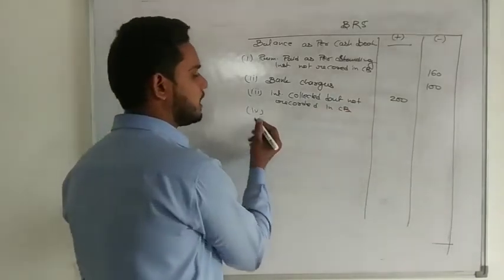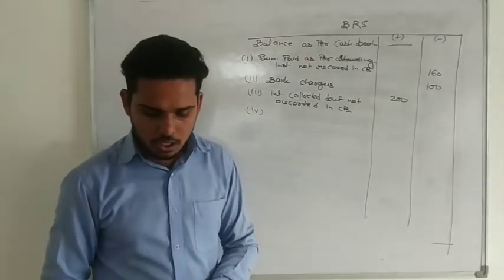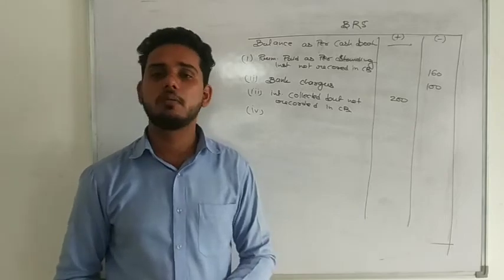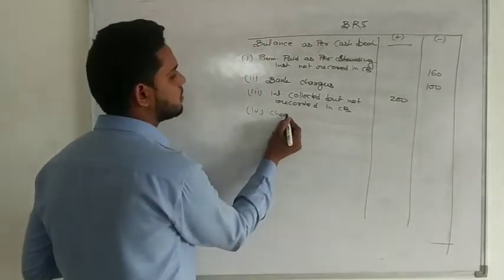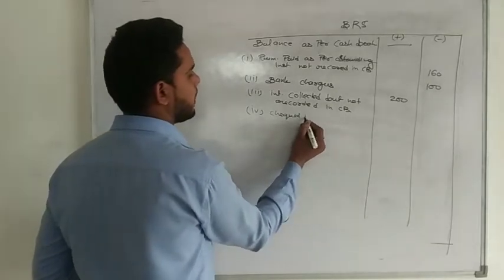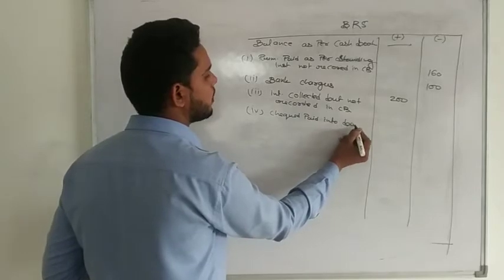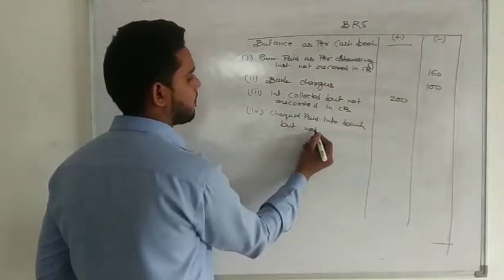Then the fourth one is related to the cash book, and in the cash book it was on the debit side. We have a check deposited but not collected. So we will write: check paid into bank, or deposited into bank. You can write anything. Paid into bank but not collected.